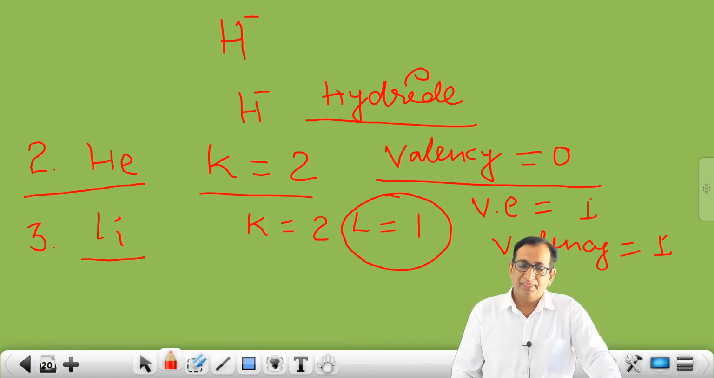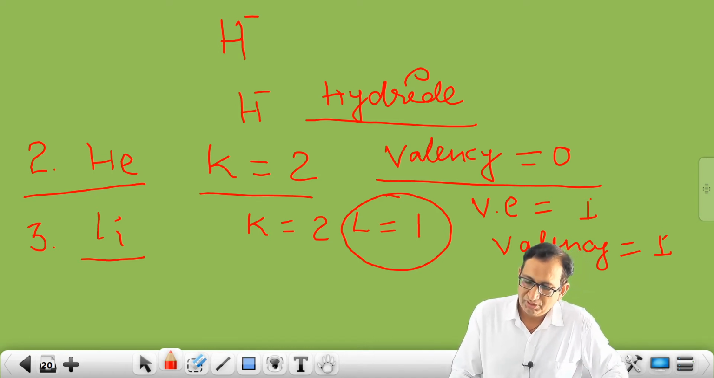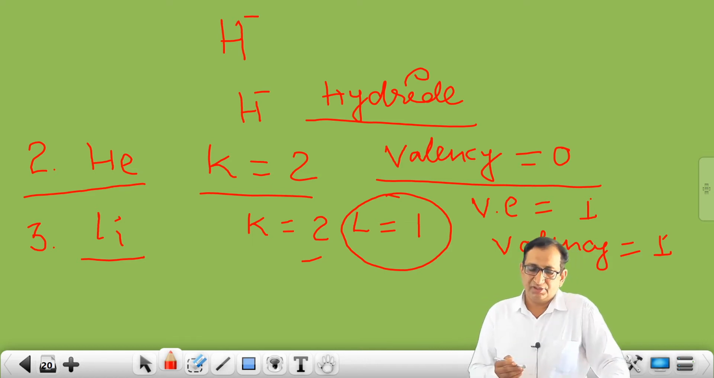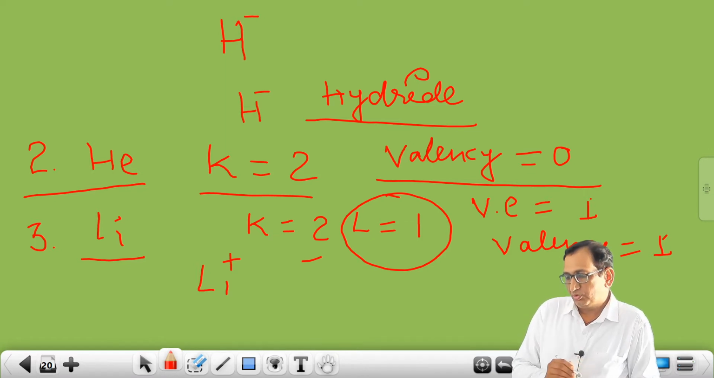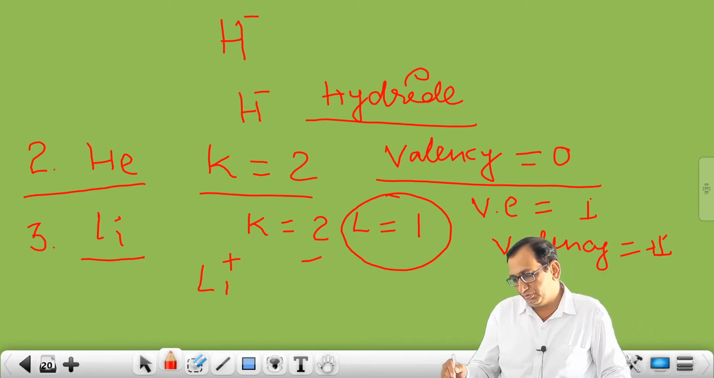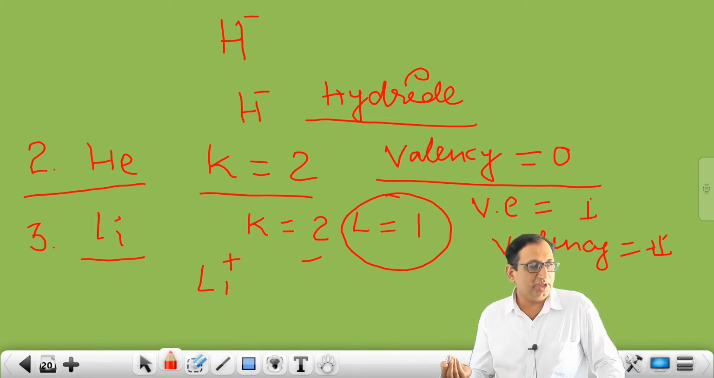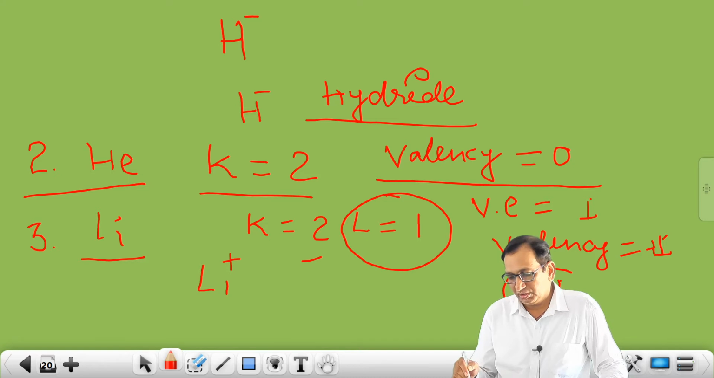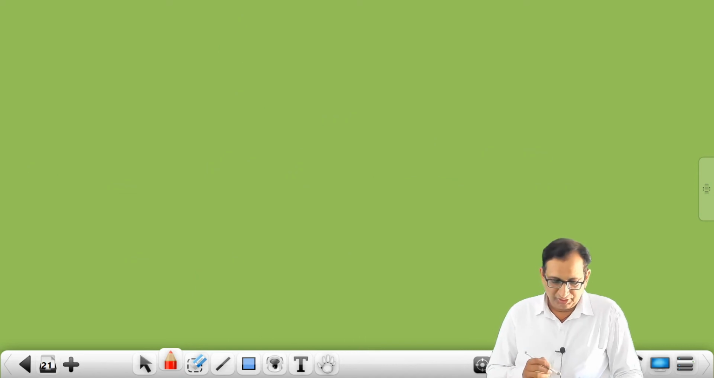So here lithium will lose 1 electron, because after losing 1 electron, it will get the electronic configuration of helium gas, which has 2 only. So it means lithium will attain a 1 plus charge. So lithium valency is +1. This is positive 1. If it donates the electron, then valency comes in positive. So plus 1 valency is shown by which metal? Lithium metal.